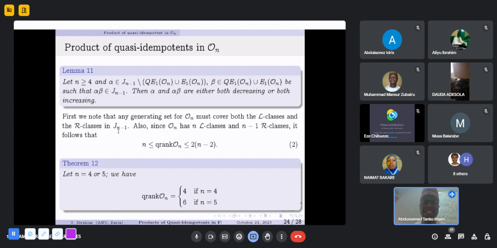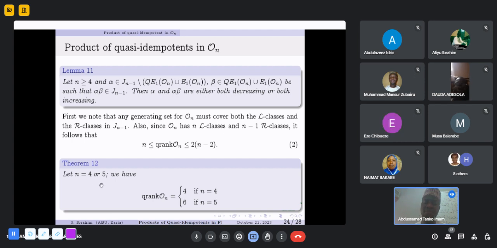First, we note that any generating set of the full order preserving transformations must cover both the L classes and the R classes in Jn minus 1. Also, since On has n L classes and n minus 1 R classes, it follows that any generating set must not be less than n, that is the number of the L classes. So n is less than or equal to the quasi-idempotent rank, and this is less than or equal to 2n minus 2, the size of the quasi-idempotents, because we are looking at the minimum number of quasi-idempotents required to generate the full order preserving transformations.